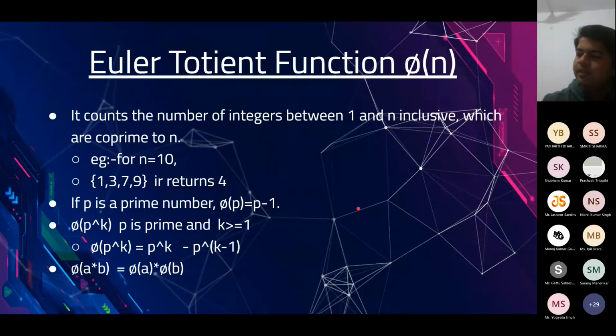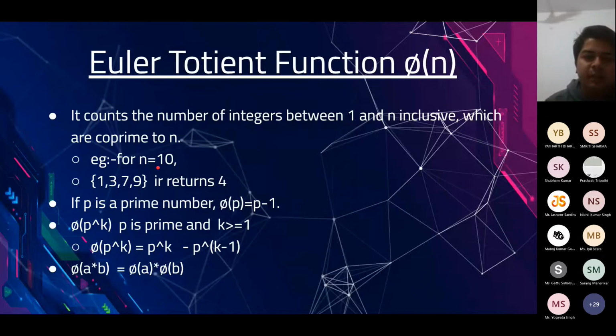So what is the Euler-Totient function? We say that phi of n, this Euler-Totient function is generally denoted by phi. We say phi of n is basically the number of integers from 1 to n which are co-prime to n.